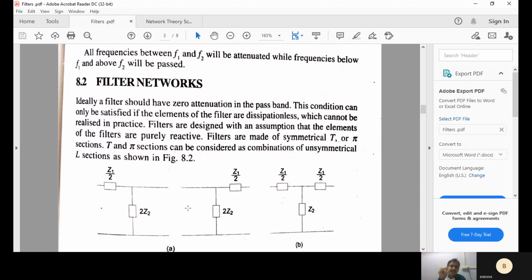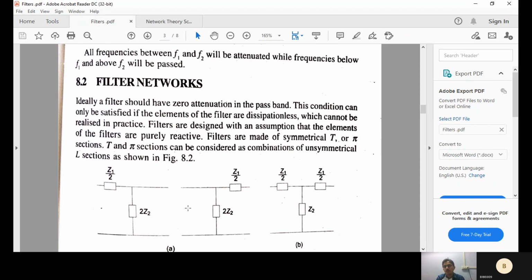This condition can only be satisfied if the elements of the filter are dissipation less, which can't be realized in practice. Do you have any element which is dissipation less, which is having no dissipation? Generally, it's not possible. So filters are designed with an assumption that the elements of the filters are purely reactive. Dissipation less means purely reactive.